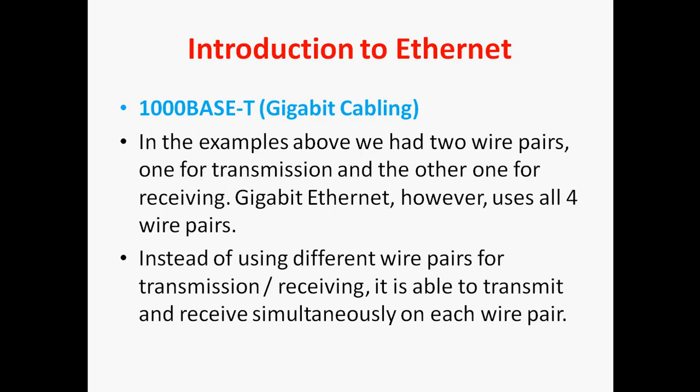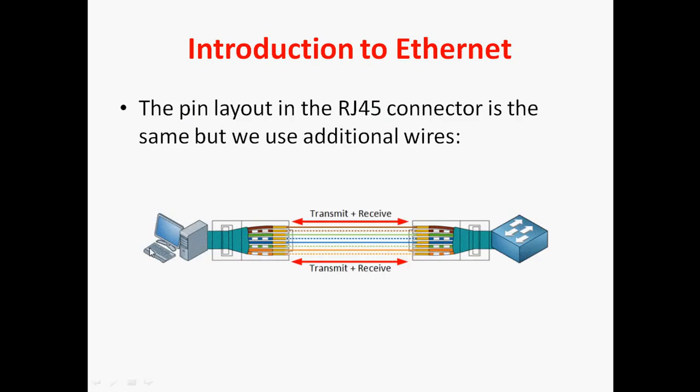But in gigabit Ethernet, however, we use all four pairs. So instead of using different wire pairs for transmission and receiving, it is able to transmit and receive simultaneously on each wire pair. Here we can see the pin layout in the RJ45 connector is the same, but we use additional wires. So with 1000BASE-T, they simultaneously send and receive the data, using four wire pairs.